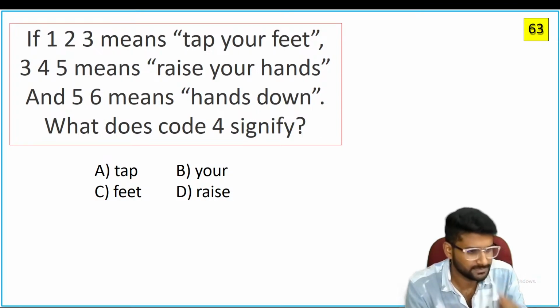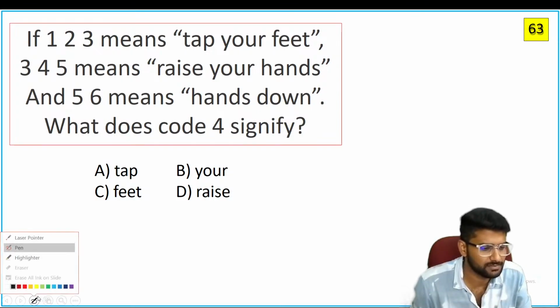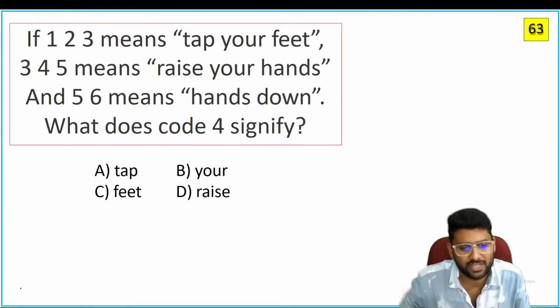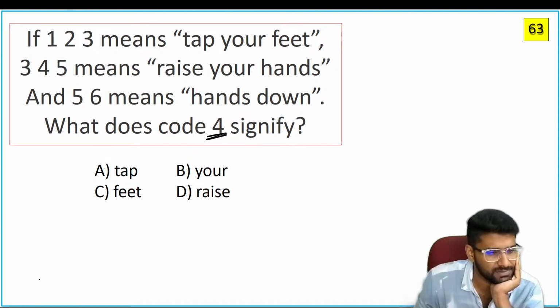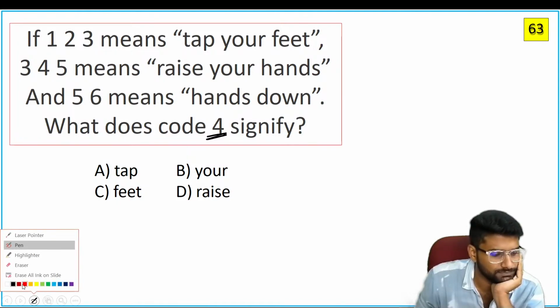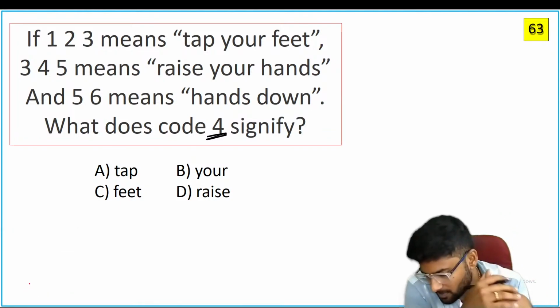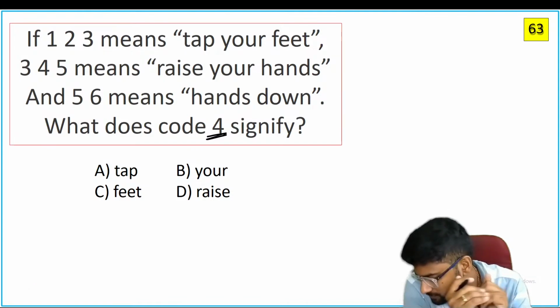Next. Again, one more question from coding and decoding. Identify the common number and identify the common code. So what does 4 signify? So what is the code for 4?